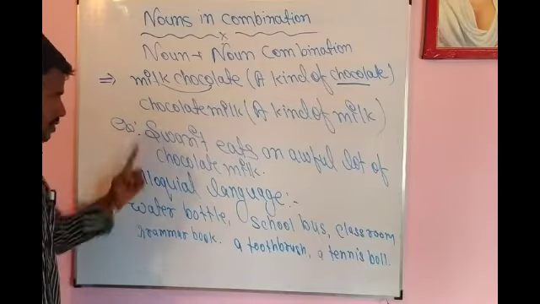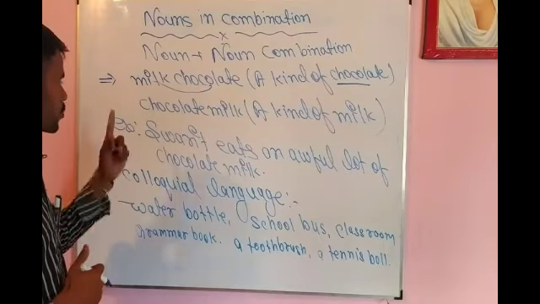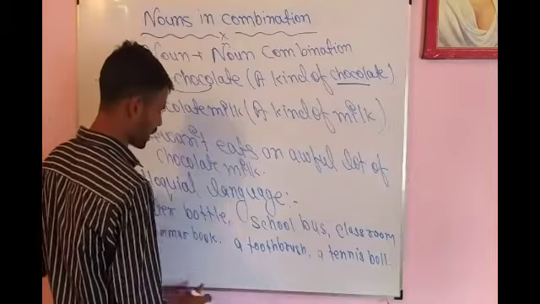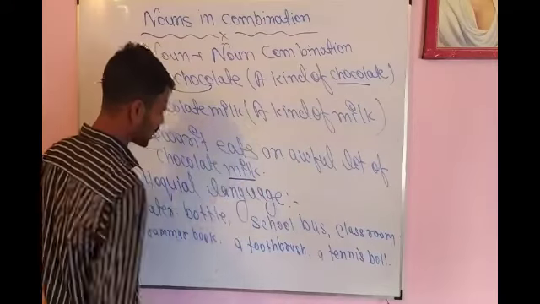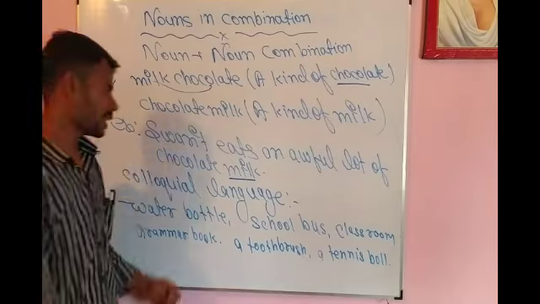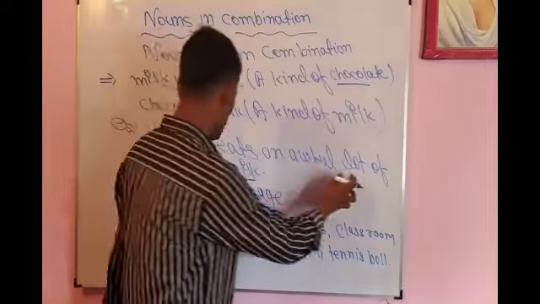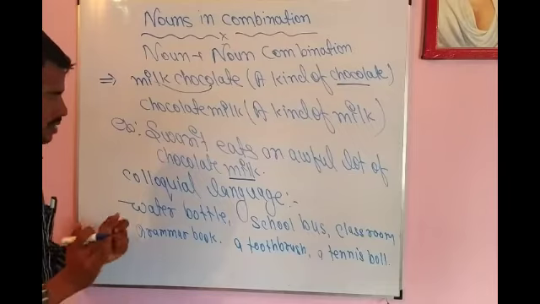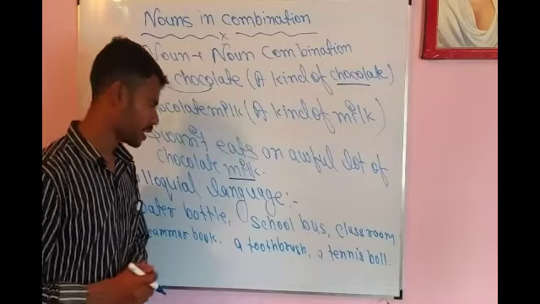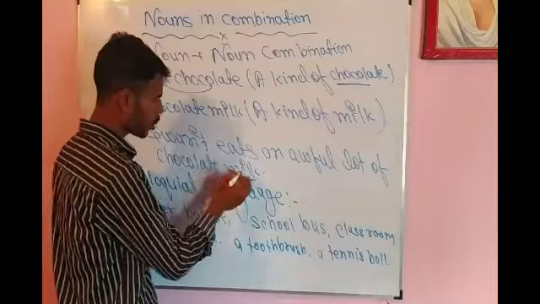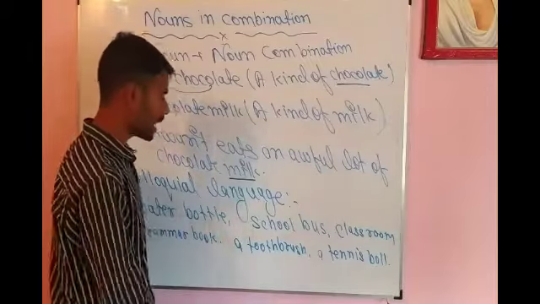With the help of examples we are going to see the usage of these two words also. Swarit eats an awful lot of chocolate milk. Milk को here, this sentence is right or wrong? Try to understand carefully. Swarit eats an awful lot of chocolate milk. I have already mentioned that in the noun plus noun combination, the second word is the prime word of the combination. So here milk cannot ever be eaten. Milk को कभी खाया नहीं जा सकता है.